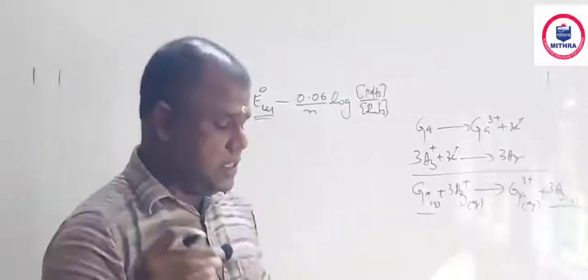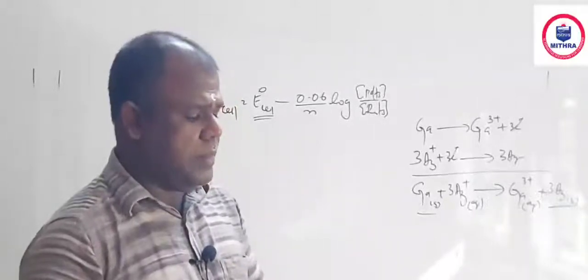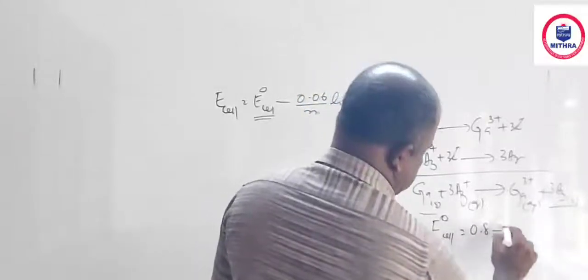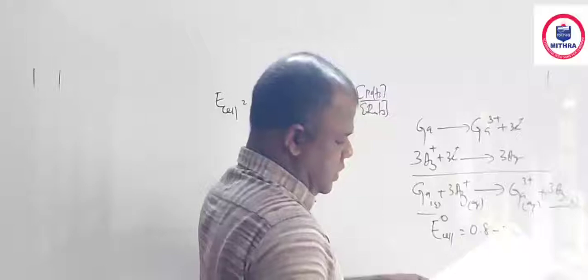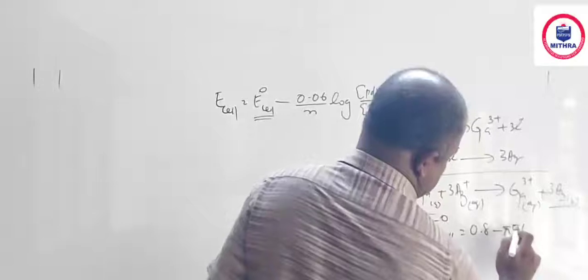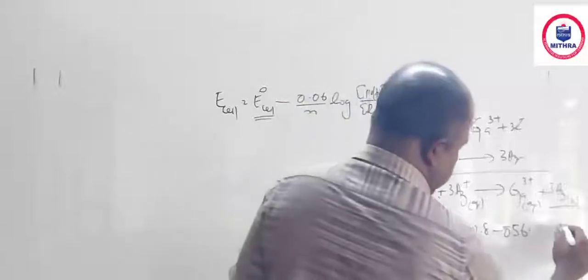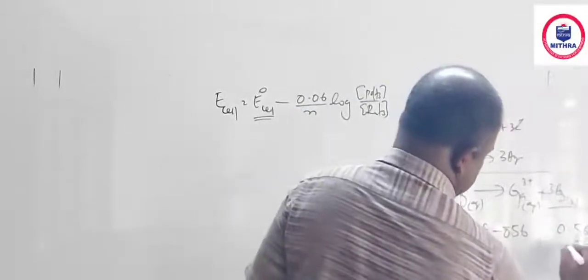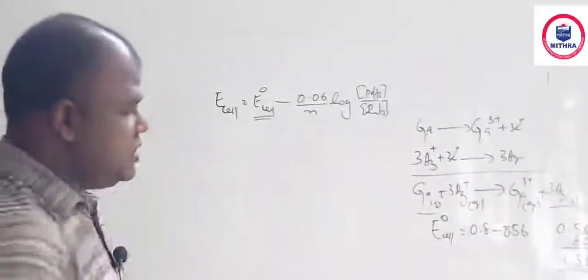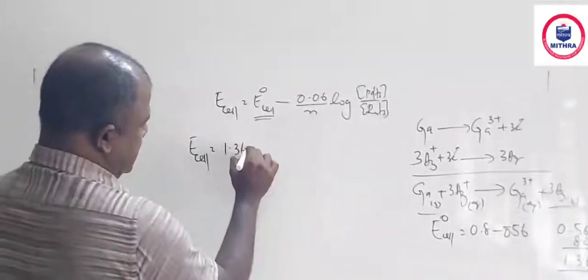E0 cell is E0 cathode minus E0 anode. Cathode 0.8, anode minus 0.56. So E0 cell is equal to 0.8 minus of minus 0.56. So minus of minus becomes positive. Okay, so that is the answer. So 0.56 plus 0.80 is 1.36. Agree. So positive 1.36 is the value of E0 cell. So 1.36 minus